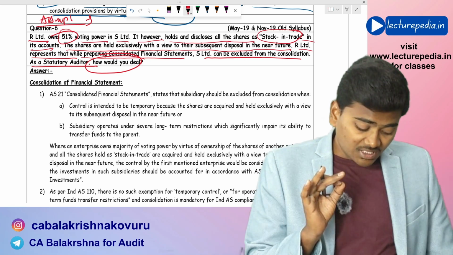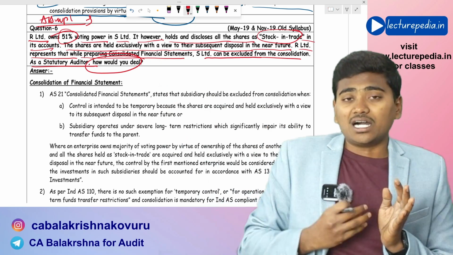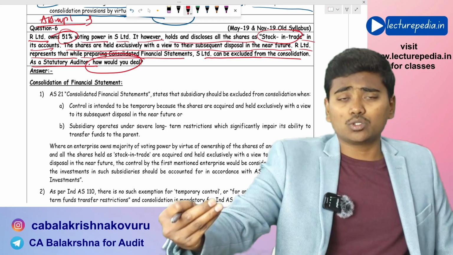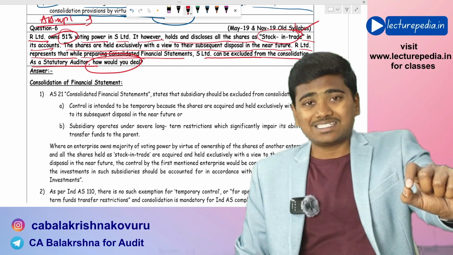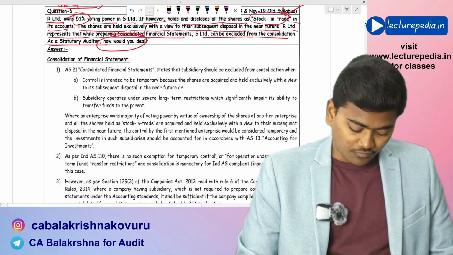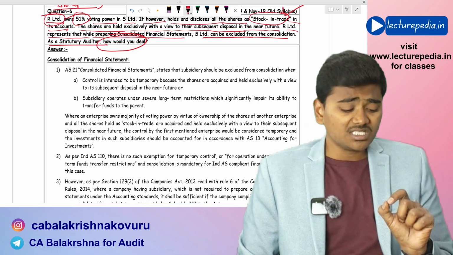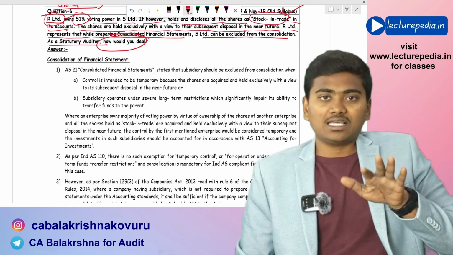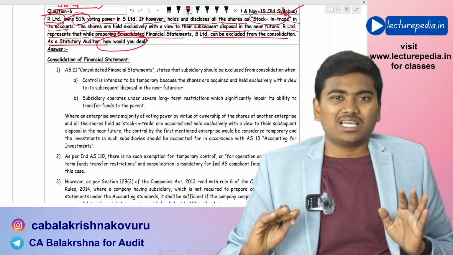Here, R Limited is owning the shares of S Limited, and R Limited's intention is to sell those shares in the near future. That is, they have been held as stock in trade. Now, is there an exemption from preparation of consolidated financial statements for R Limited? Basically, if R Limited is following accounting standards, then there is an exemption. But if R Limited is following Indian accounting standards, then there is no exemption.